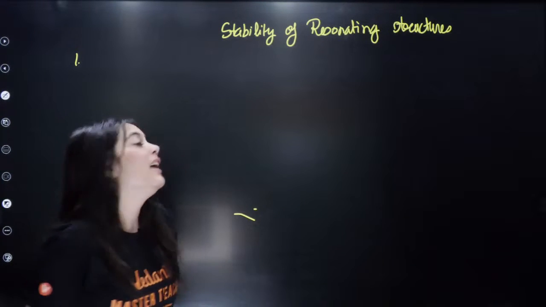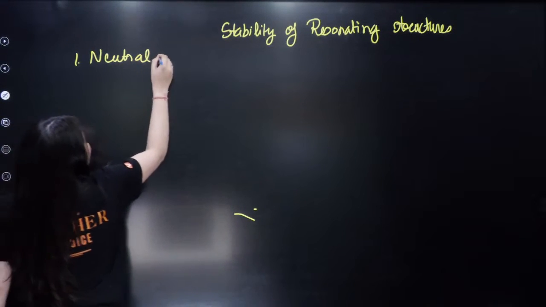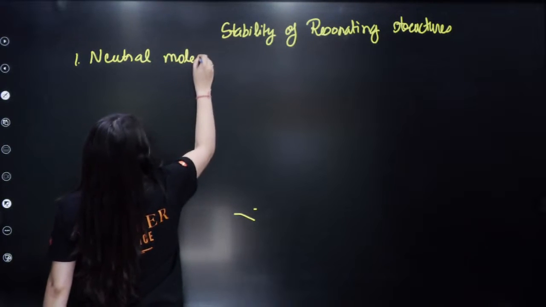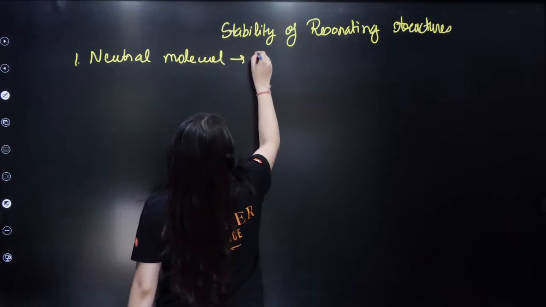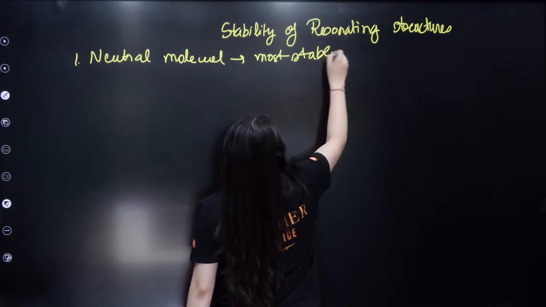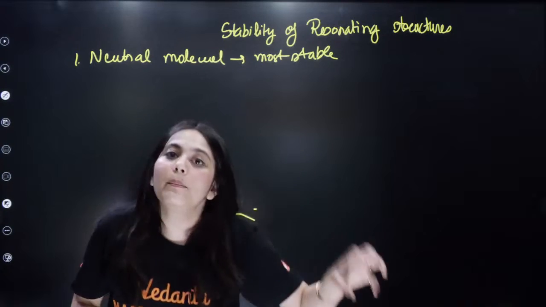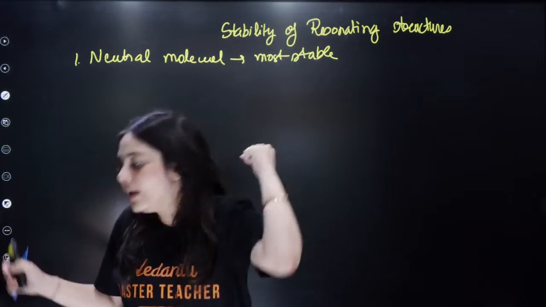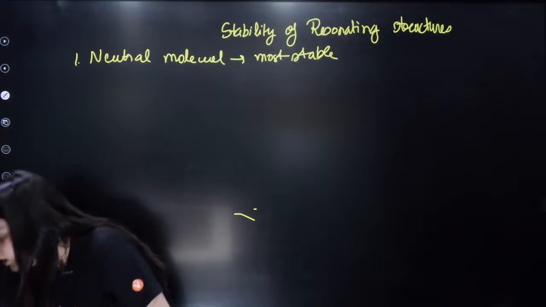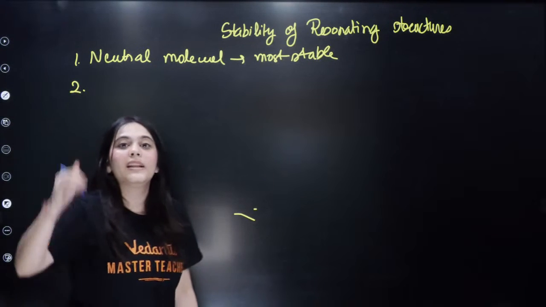Number one, the stability depends upon one thing: the neutral molecule will be the most stable molecule. Understand this, which means the molecule which does not have either a positive or negative charge will be the most stable molecule. Okay. So the neutral molecule will be the most stable.